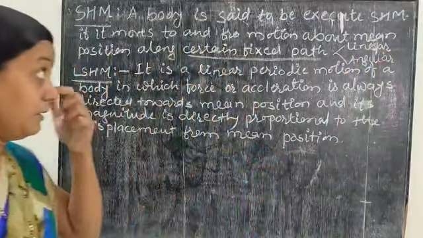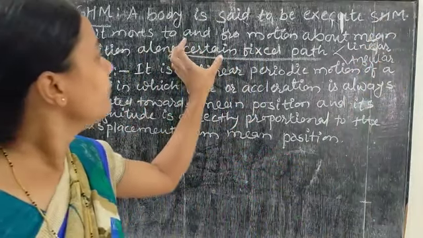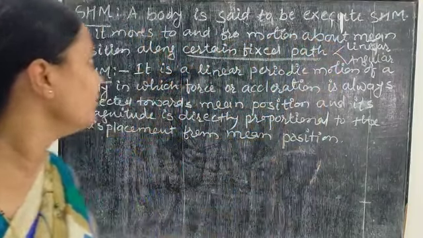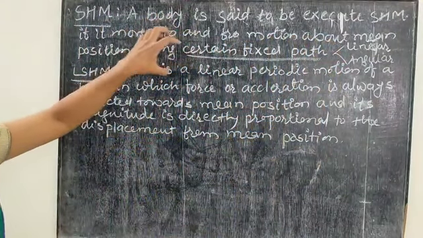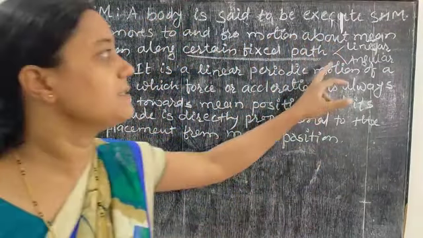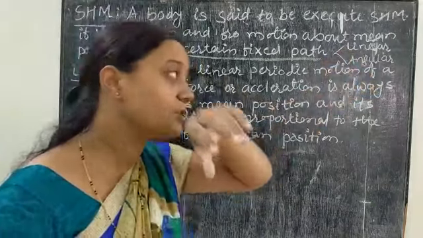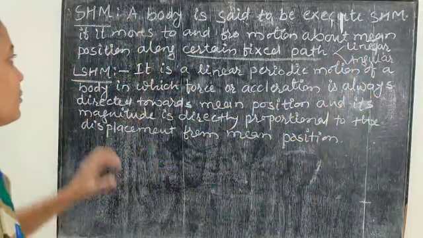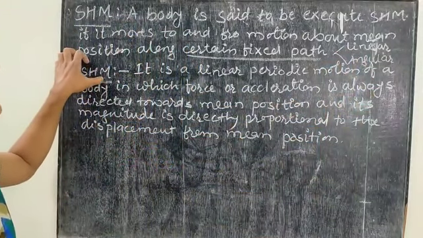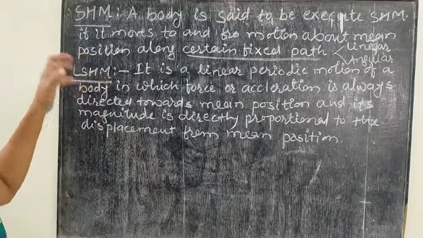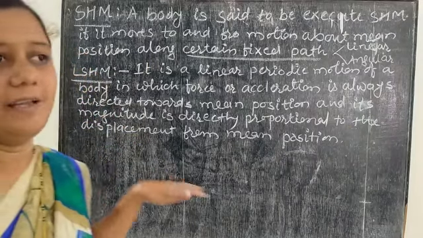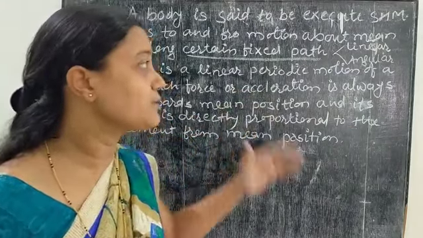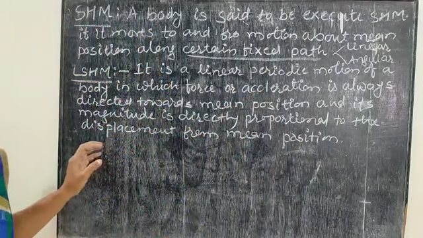So depending on this fixed path, linear or angular, SHM can be divided into two parts: linear simple harmonic motion and angular simple harmonic motion. Firstly, we will study linear simple harmonic motion. Linear is simply a straight line path. When the body moves along a straight line, that is called linear simple harmonic motion.